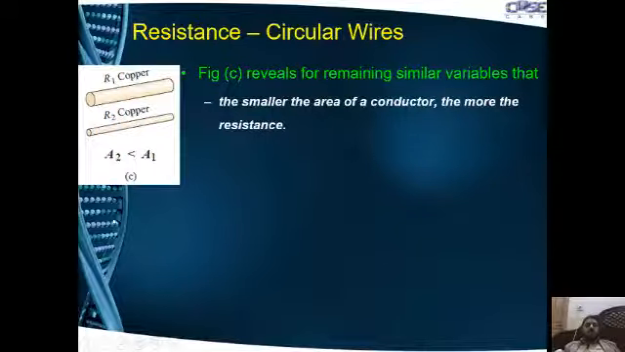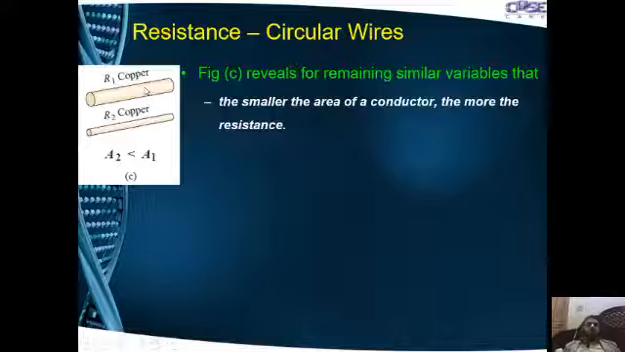In this figure, the smaller the area of a conductor, the more the resistance. These two pieces of wire are of the same material. This is of copper material. This is also of copper material. However, the cross-sectional area of the second wire is lower than the first.